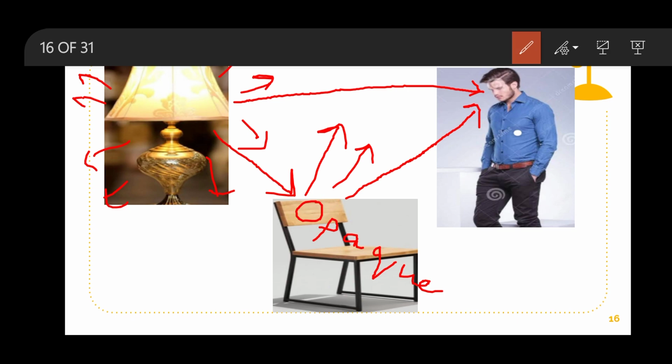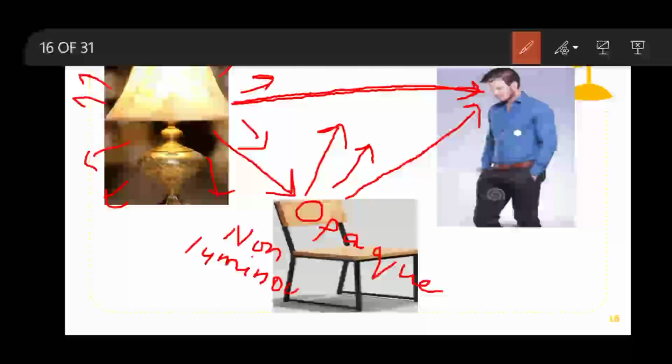When some of the light rays travel from the lamp and enter into the eye of the person, in this way the person is able to see the lamp. The chair is an opaque object, as well as a non-luminous object, so it doesn't produce its own light.